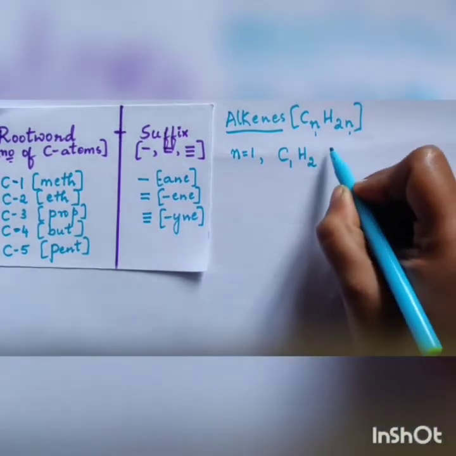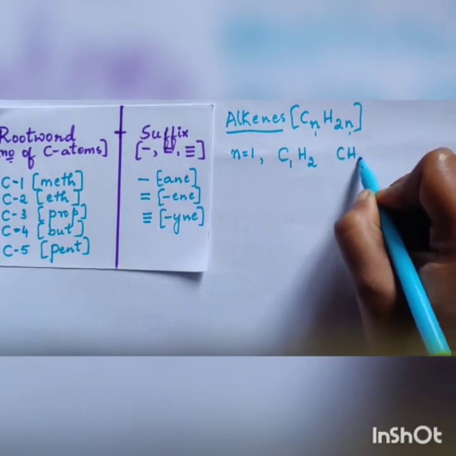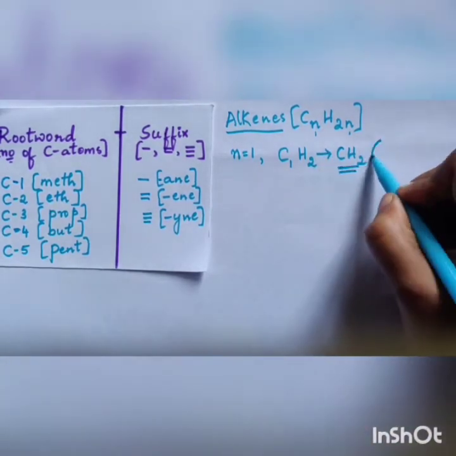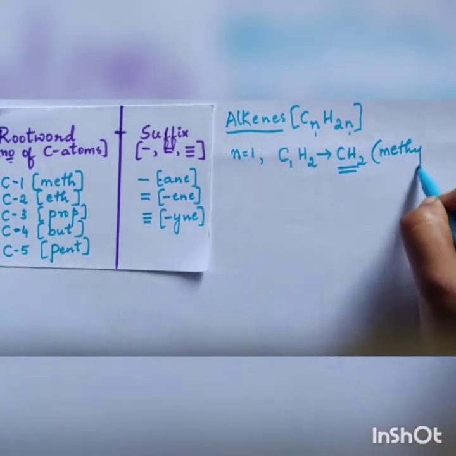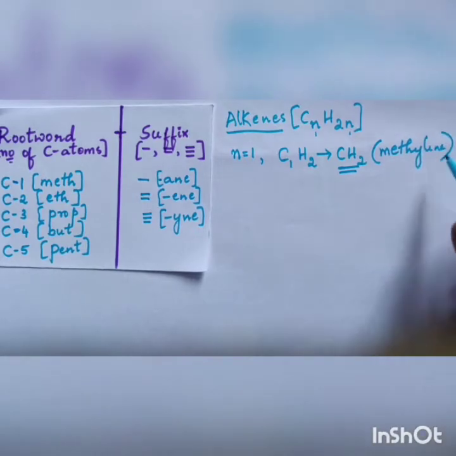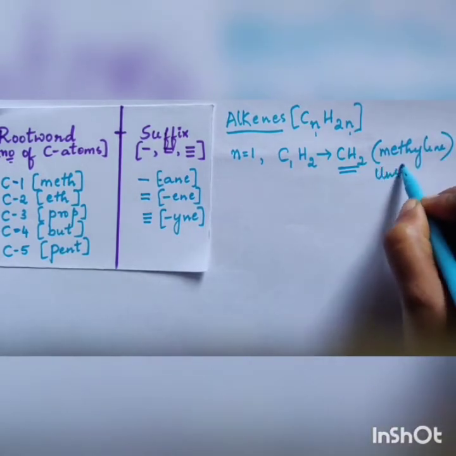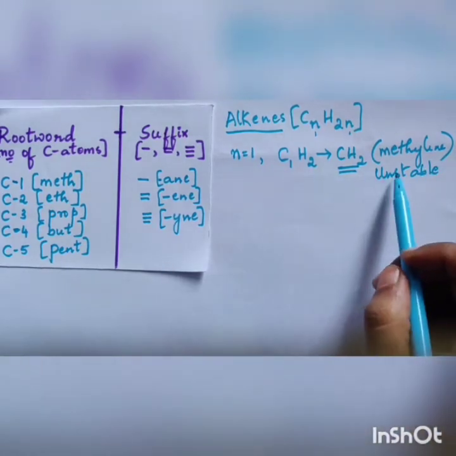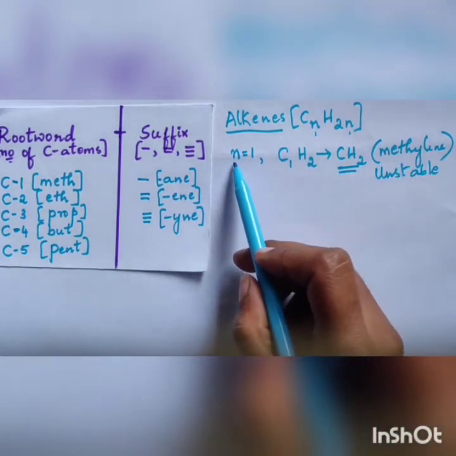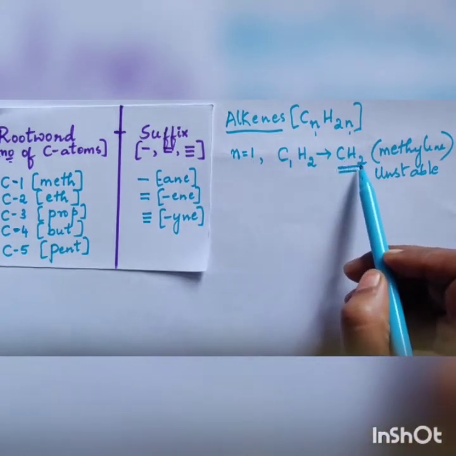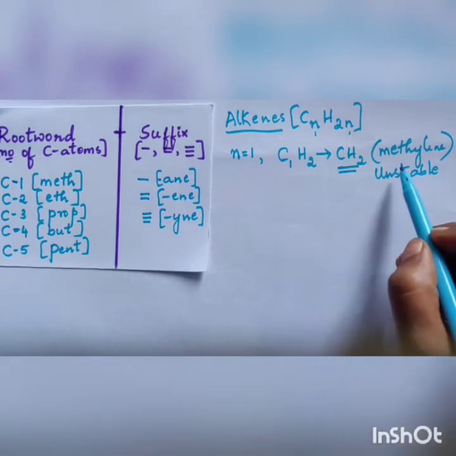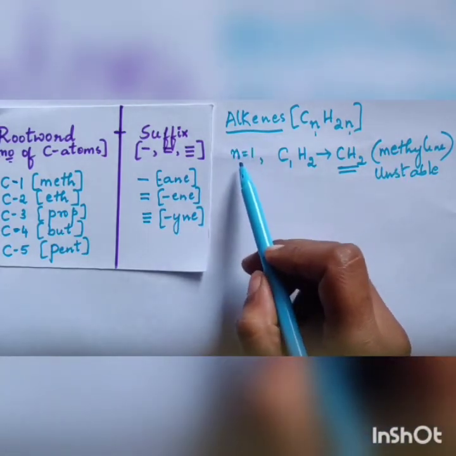So that is nothing but CH2. This CH2 is nothing but methylene, the methylene group. It is unstable in nature. Remember, because of its unstable nature, we don't take n equals 1, that is CH2, into consideration. So the first member under alkene is not CH2, it is not under meth.